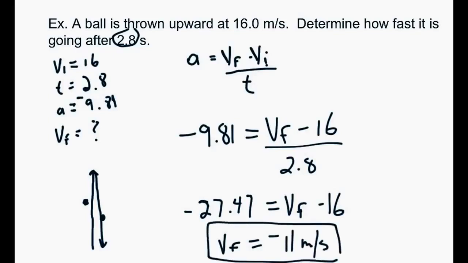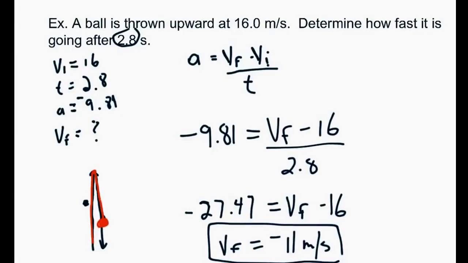Okay, so let's go back to what I was talking about. We don't really care whether it's going up or down, the math will take care of itself. Because we're getting an answer of negative 11, that means the ball has already gone up, hit the top, and is already falling down, so it is somewhere in that location. It's not quite at the bottom yet, because if it was at the bottom, we would be at negative 16. Okay? I'm going to talk about that more in a second.